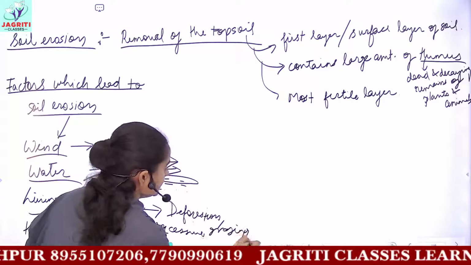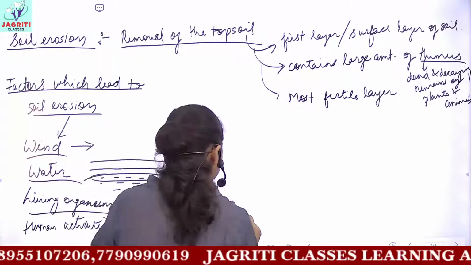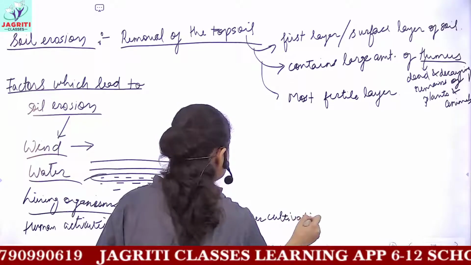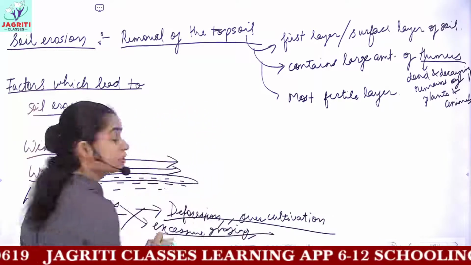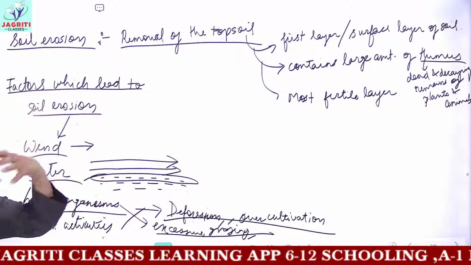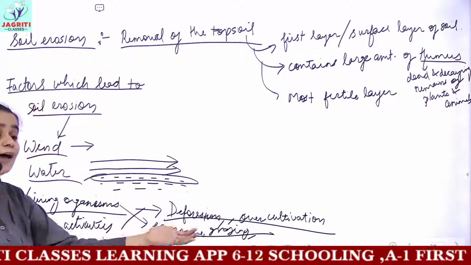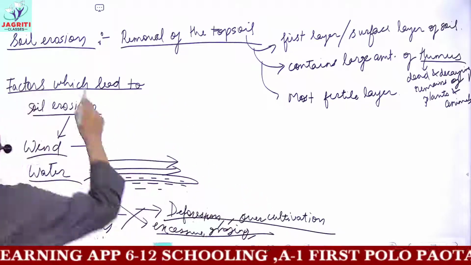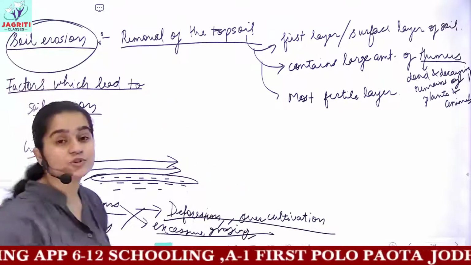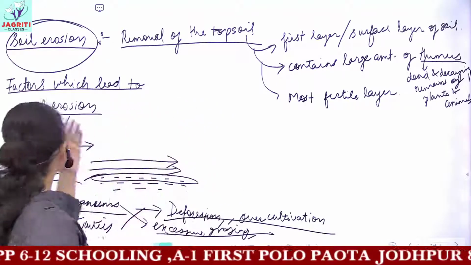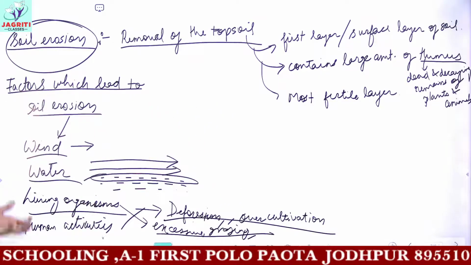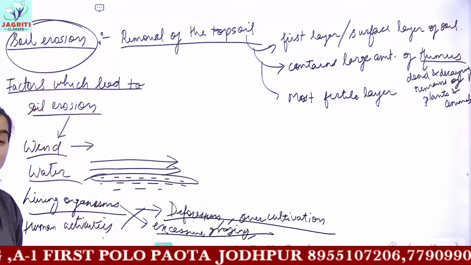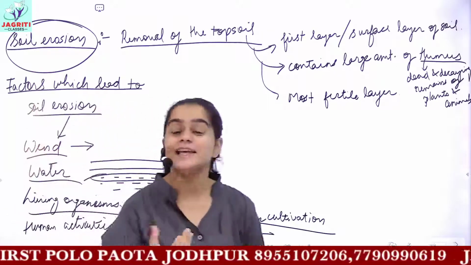Okay, then we have over cultivation. All these factors are responsible for the creation of deserts. And when you have no plants which can hold up the soil, then automatically you will observe soil erosion taking place. So these are some of the factors which cause soil erosion. You can write them in detail. You can explain how these factors are responsible for soil erosion, as I explained to you now.